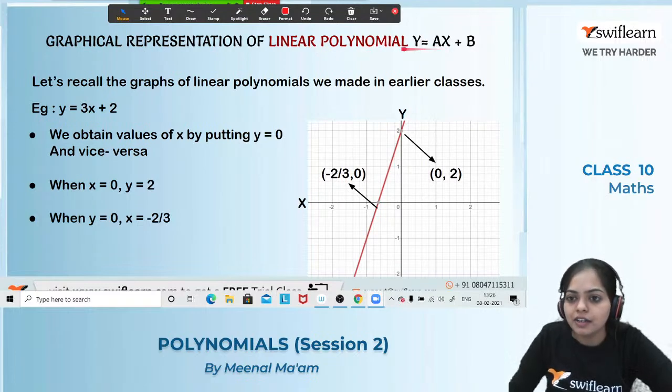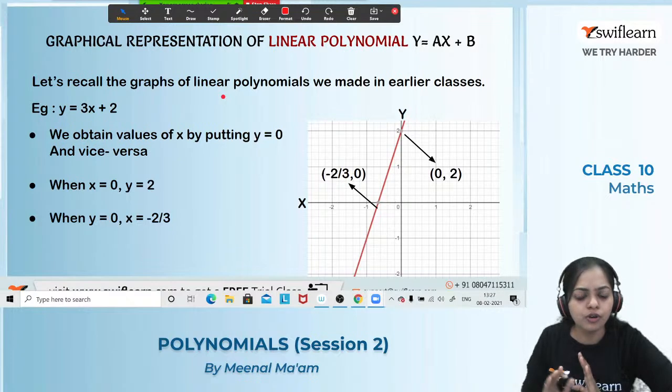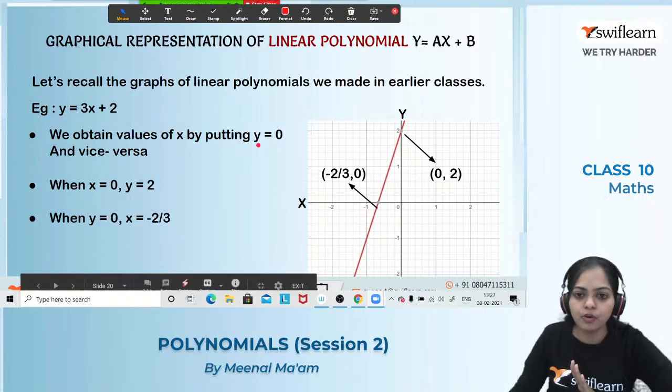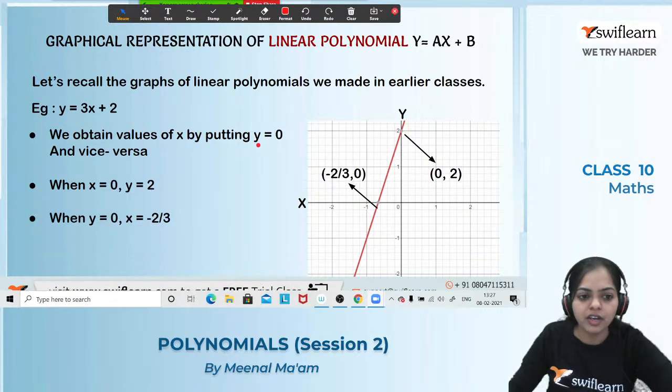So what is the general form of linear polynomial? That is ax plus b. Y equals to what? Ax plus b. And I think now you all know how to draw a graph. In the earlier classes, that is in the classes 8th and 7th, we have discussed how to draw a graph. But today also we'll discuss how to draw a graph, how to plot a graph. Okay. So let's take an example.